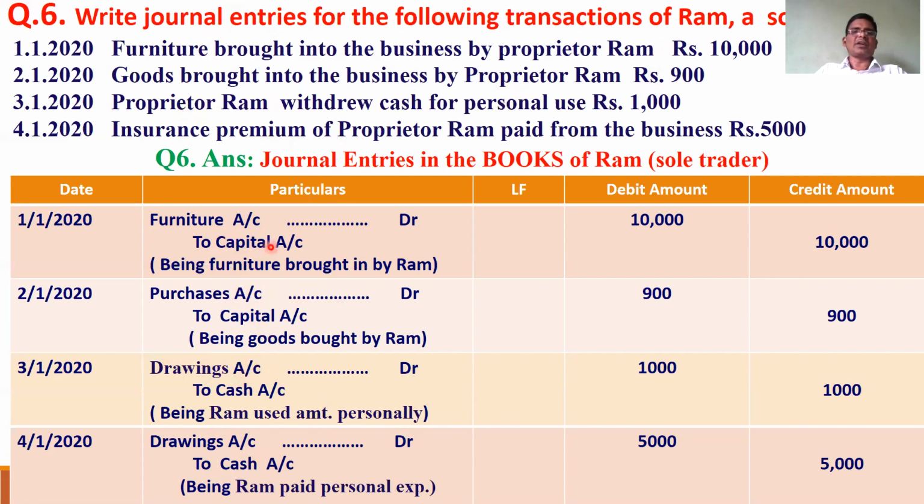Whenever he gives, a capital account is created. Whenever he takes away from the business, a drawings account is debited. Drawings account to cash account. He is taking away cash.